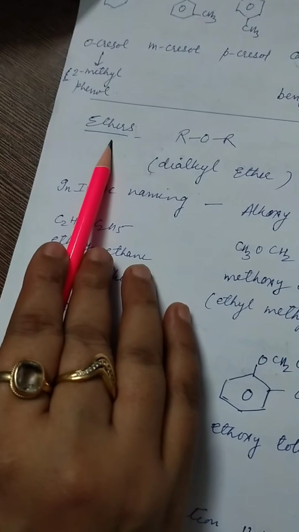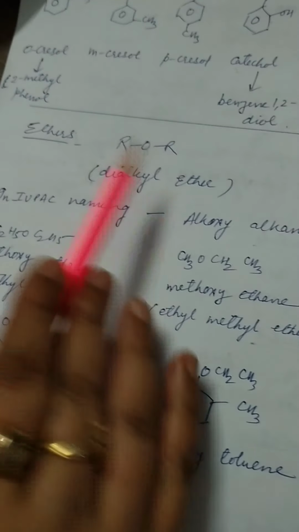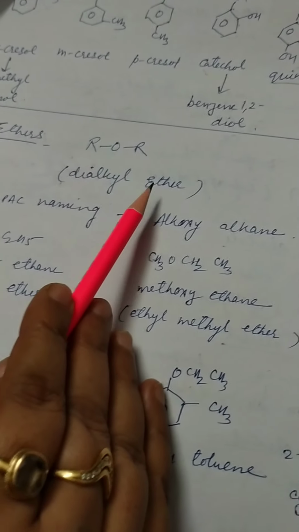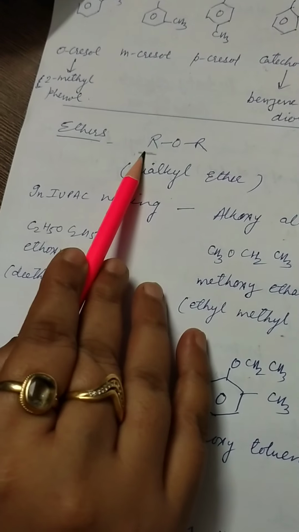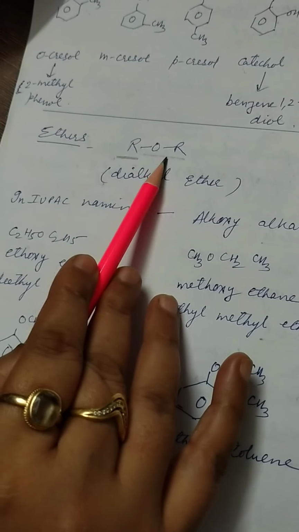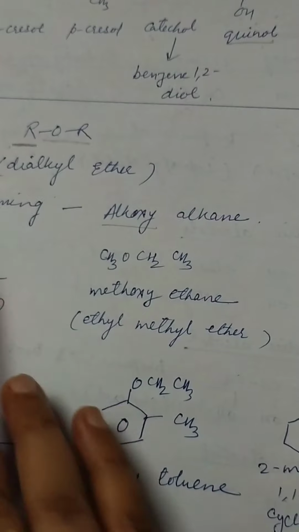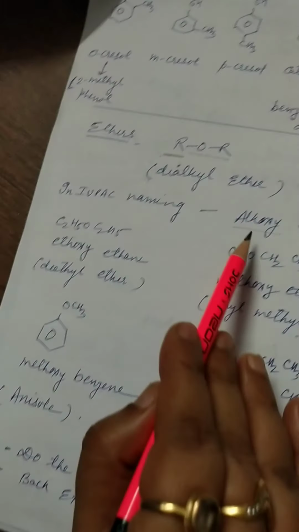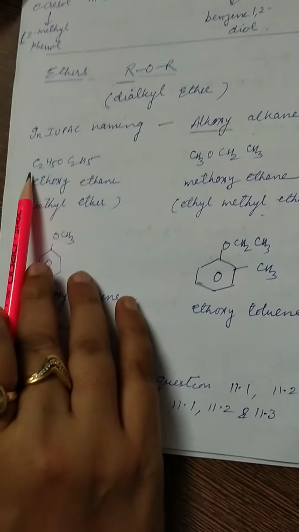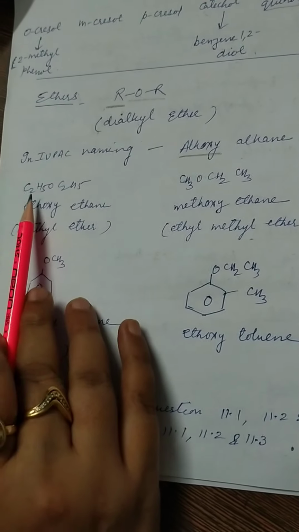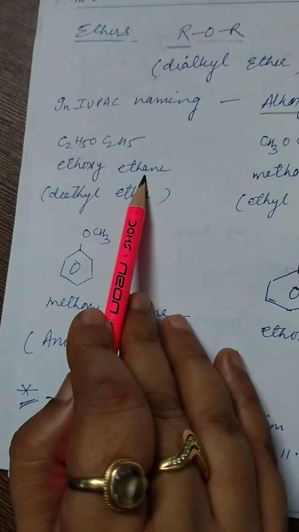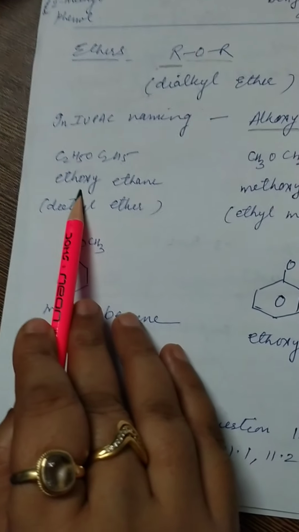Next, nomenclature for ethers. Dialkyl ether. Due to the presence of two alkyl groups, these are called dialkyl ethers. In IUPAC naming, one alkyl R group is treated as the parent chain, and the other R which is attached with oxygen is written as an alkoxy group. So in IUPAC naming, dialkyl ethers are known as alkoxyalkanes. For example, C2H5OC2H5, there are two carbon atoms on both sides. That's why one carbon chain is treated as the parent chain and the other as a substituent.